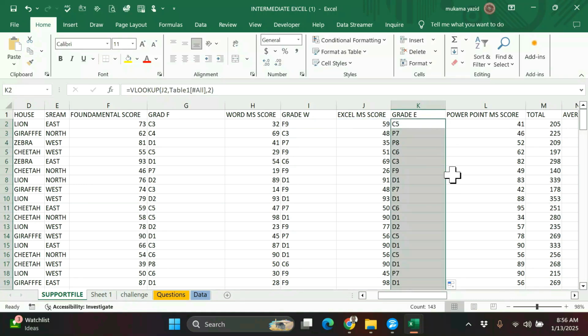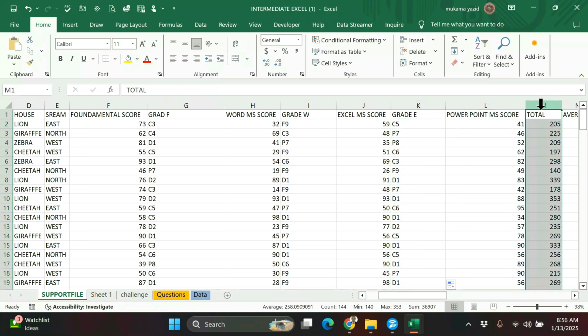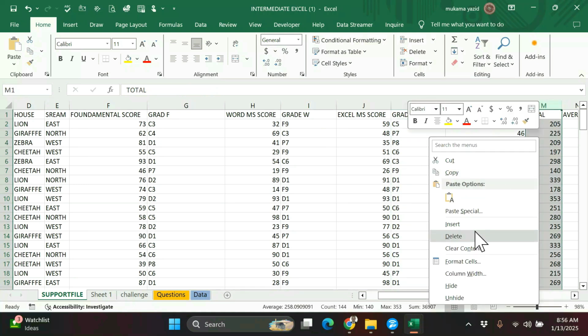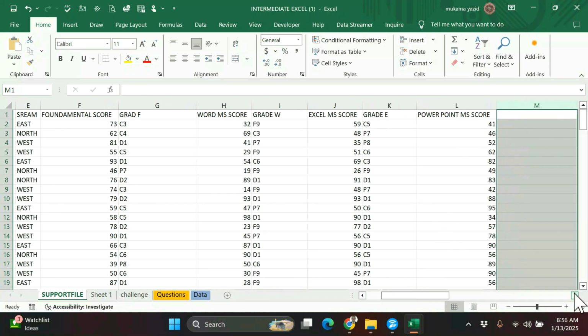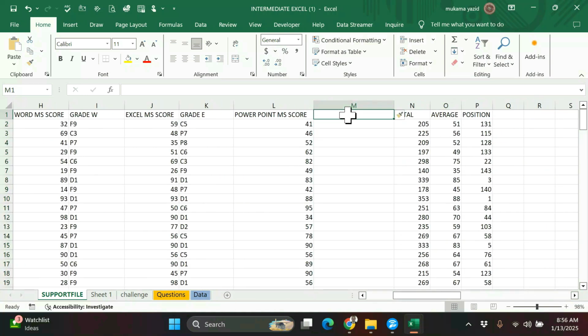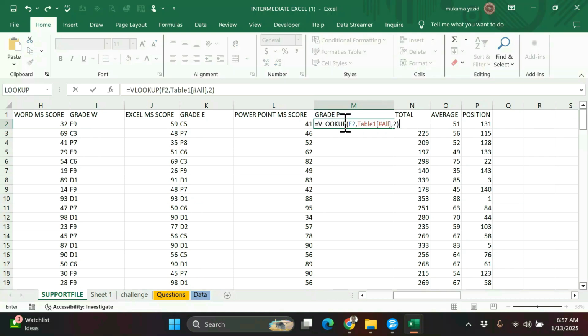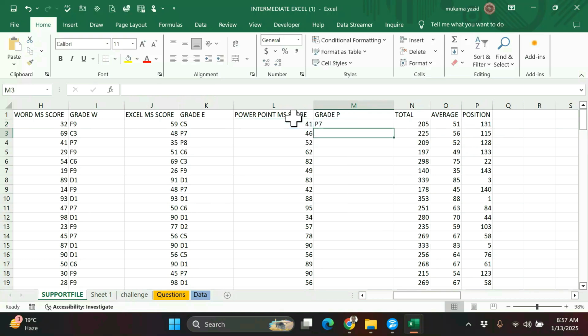Then the same applies to PowerPoint. We need to create a column here, then we move it here and write grade for PowerPoint, P. Then equals, then our VLOOKUP formula, then instead of F, it is this term L, so we put L and press enter to give us the information we want.